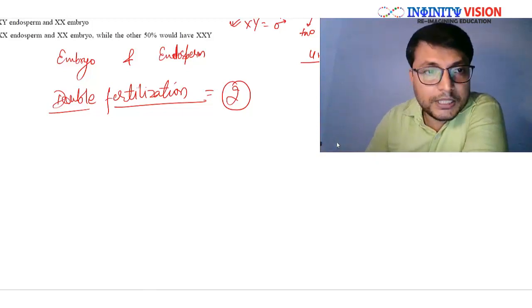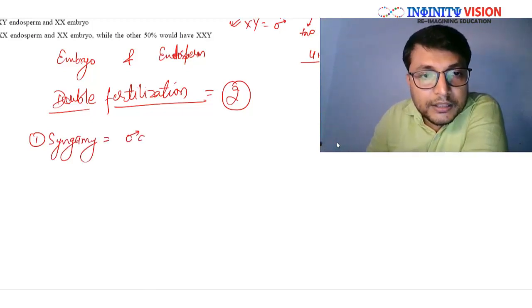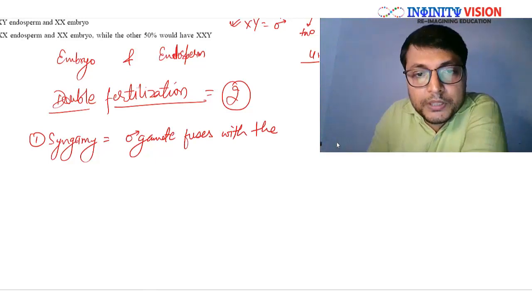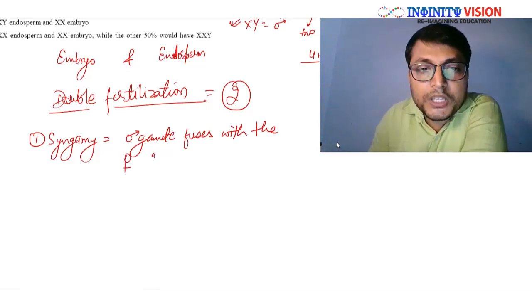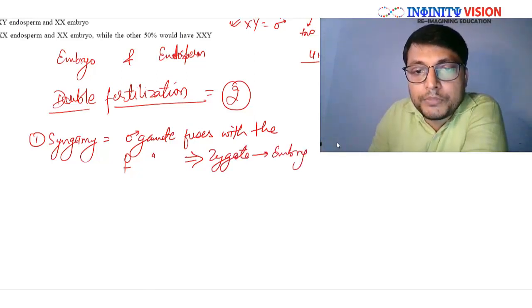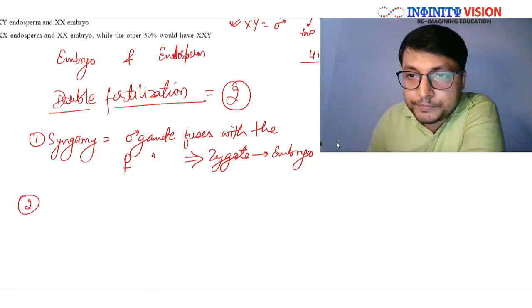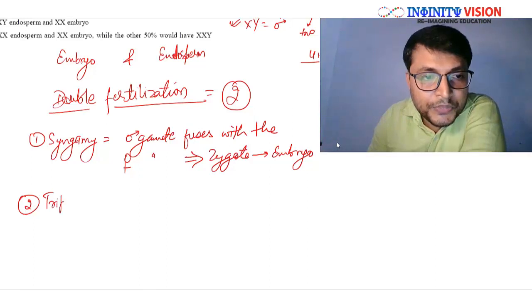What are these? See, first fertilization event is called syngamy. In this the male gamete fuses with the female gamete to form zygote, and this zygote later on will form the embryo. Then what is the second fertilization event? The second fertilization event is called triple fusion.